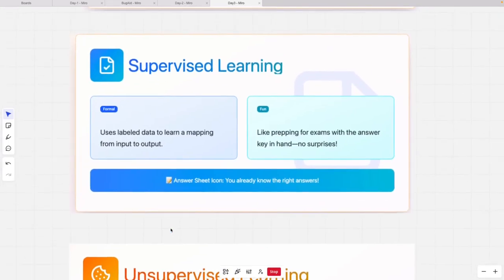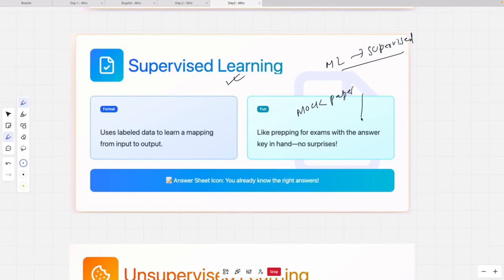So number one is supervised learning. Anybody who comes to machine learning for the first time, what they mean by machine learning is actually supervised learning. Just to understand better, think you are going to give an exam and you get a mock-up paper.